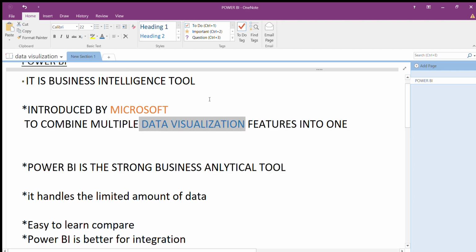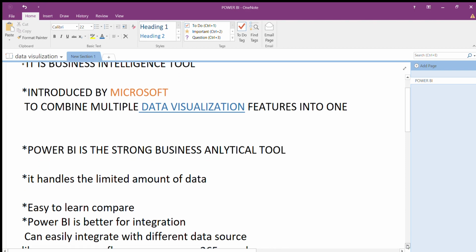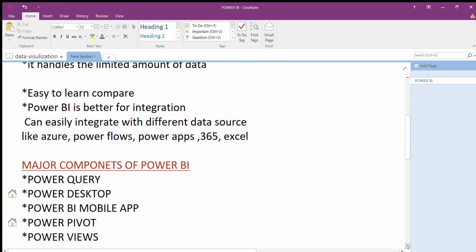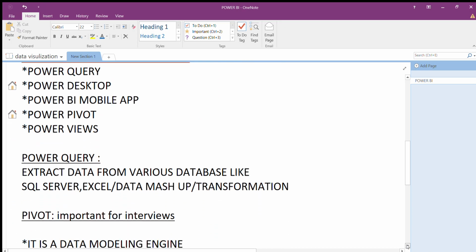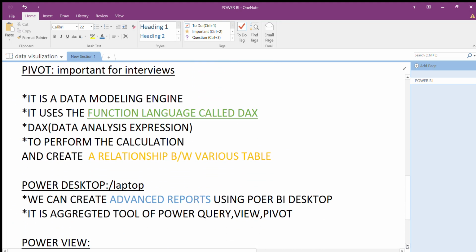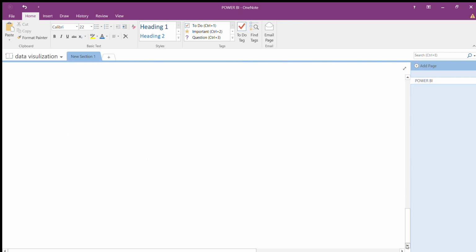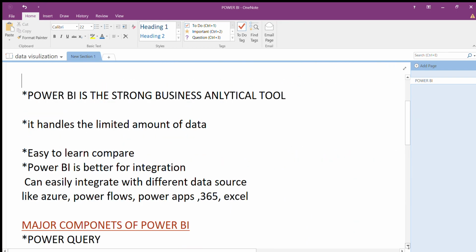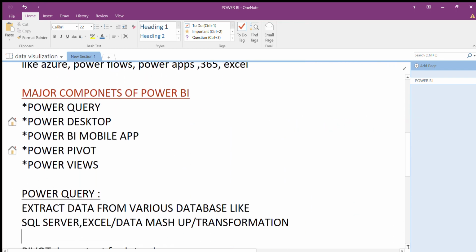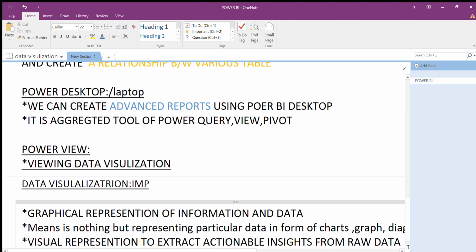Data visualization is very important, and we use it for representing data, in the form of graphs and diagrams. So that's why we call it data visualization.